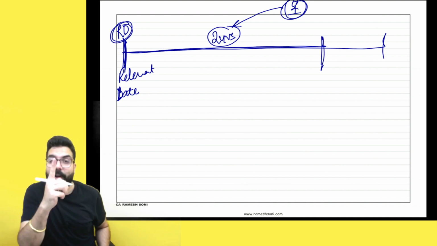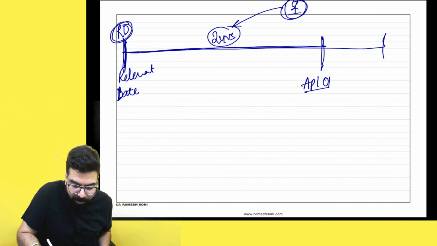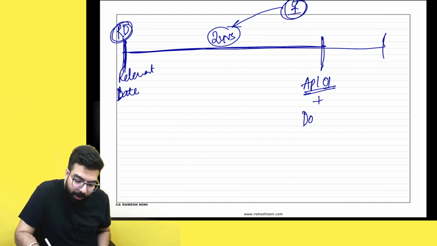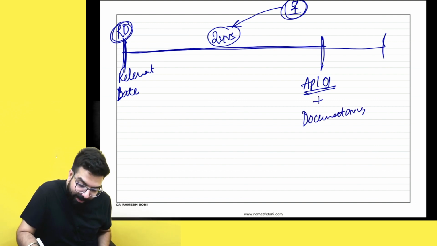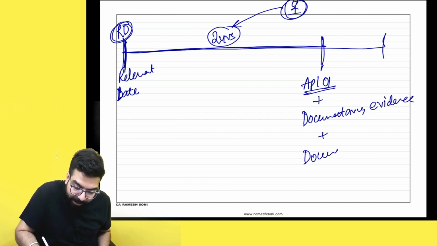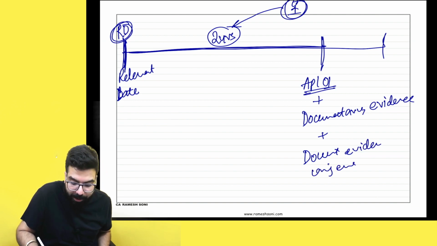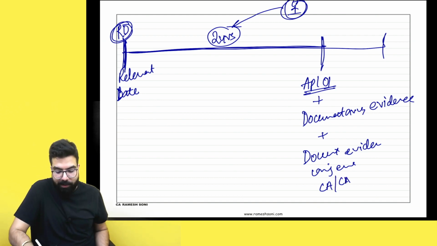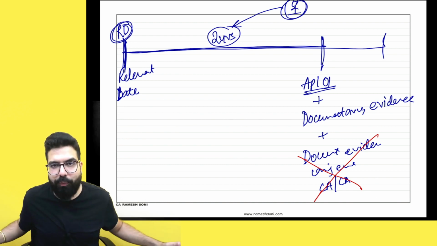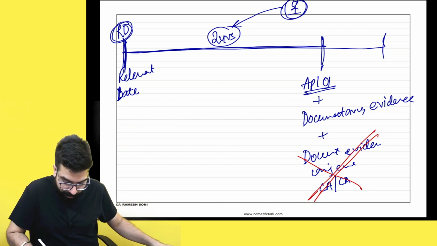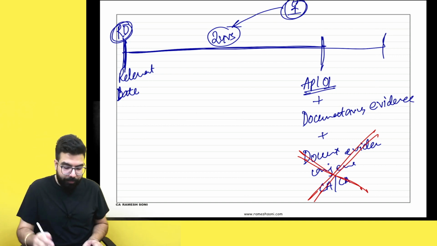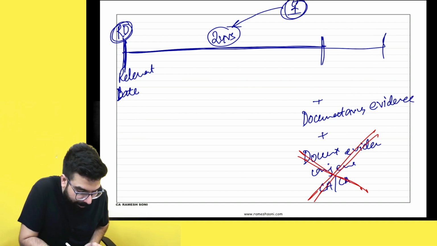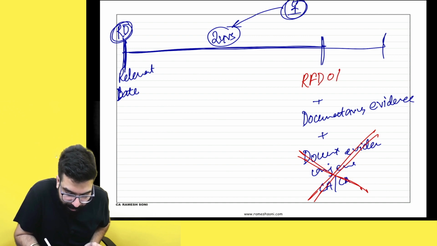Sir, you told that when you are filing an application, you have to file the application form, plus documentary evidence that refund is due, plus documentary evidence to prove that there is no unjust enrichment. That was a CA, chartered accountant or cost accountant certificate. You know what? An unregistered person doesn't need this documentary evidence. First of all, in the first part of the amendment, they don't need this documentary evidence. Now, your question will be, sir, APL? No, not APL. Appeal nahi, Baba. GST RFD 01. For refund it is RFD 01.